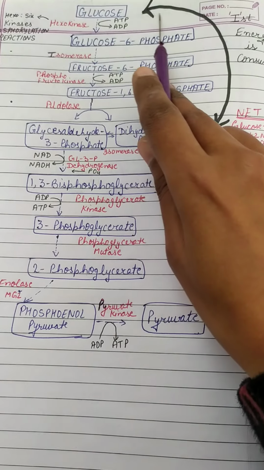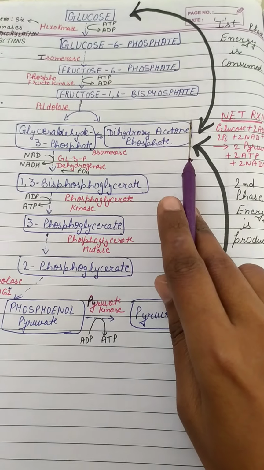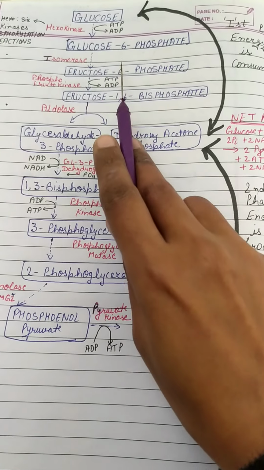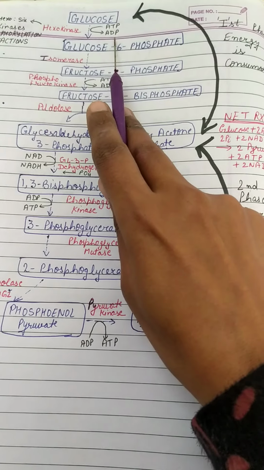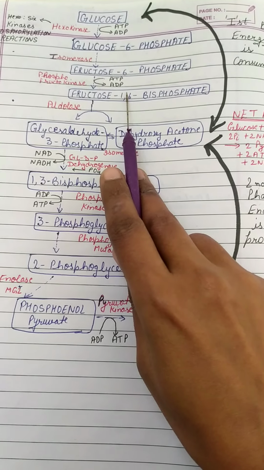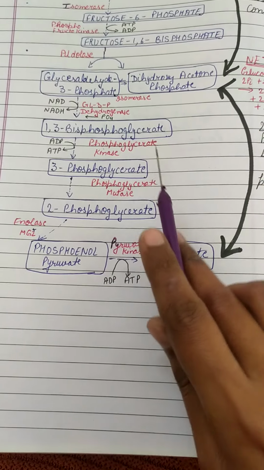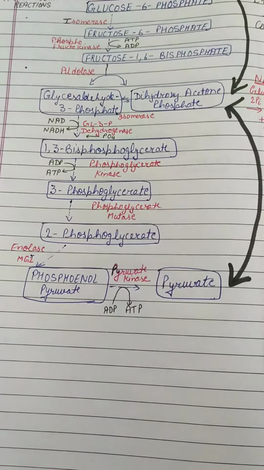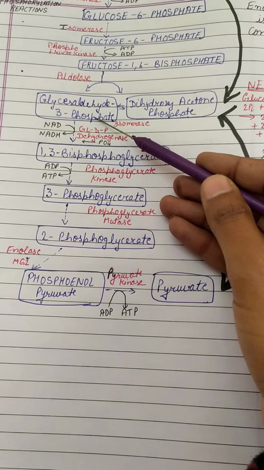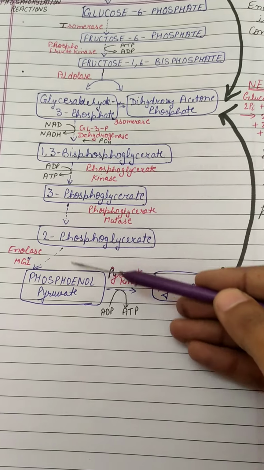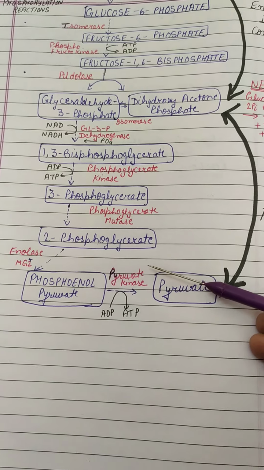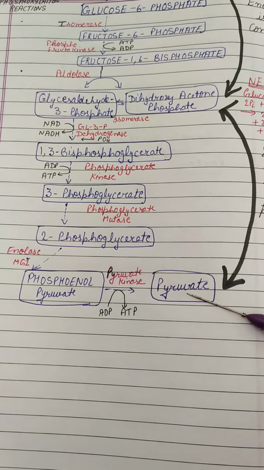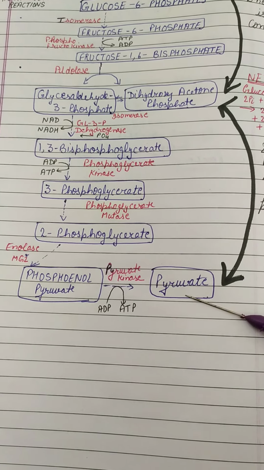Up to this step is the first phase of glycolysis. During this first phase, you can see this process consumes 2 energy molecules, so energy is consumed in this reaction. For the second phase, glyceraldehyde 3-phosphate, which is a 3 carbon compound, will be formed as 2 molecules. So in all the next steps, reactions will occur twice, and twice the molecules will be formed. So at the end, we will find 2 molecules of pyruvate.